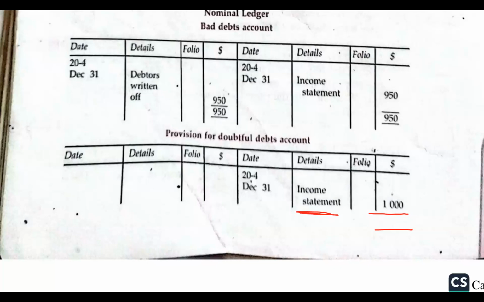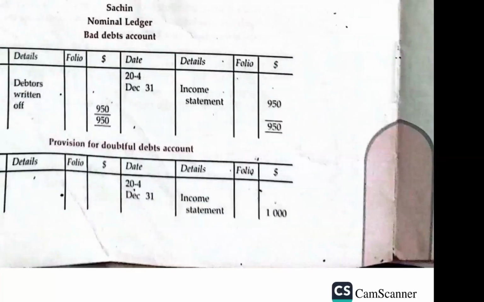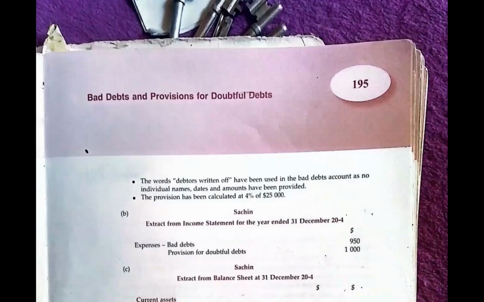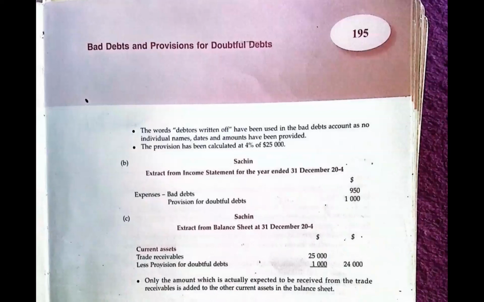All right. So now, how do you show an extract of the income statement? This is very important, and you have to expect this at the end of term. Please pay attention now. We have already shown that in the income statement, the bad debt and the provision for doubtful debt are expenses.